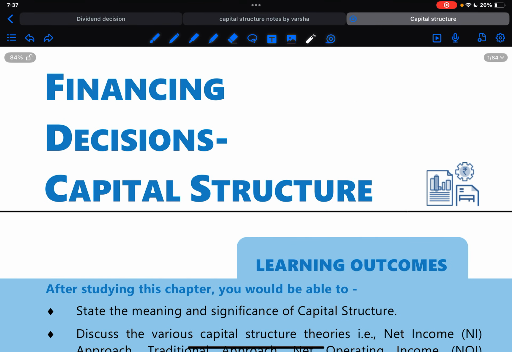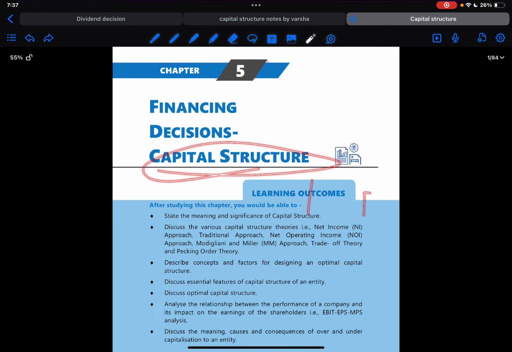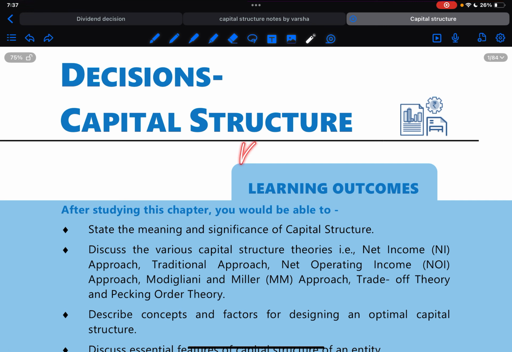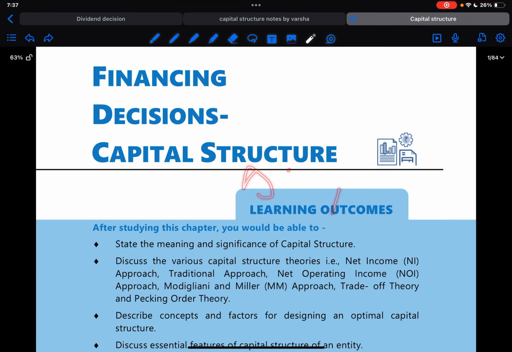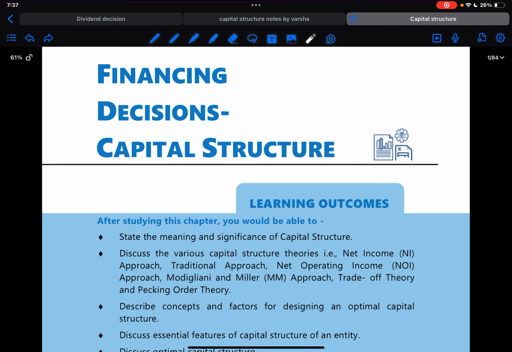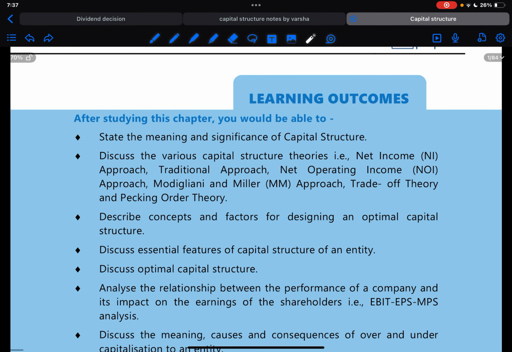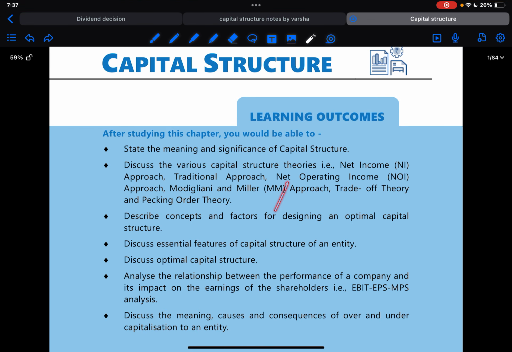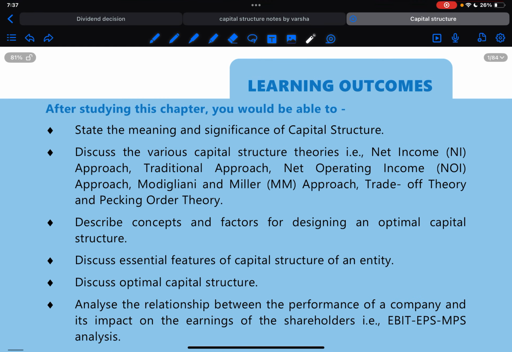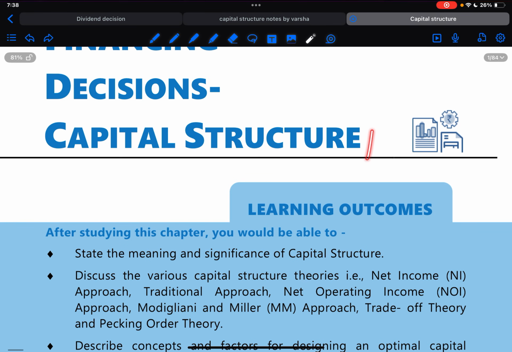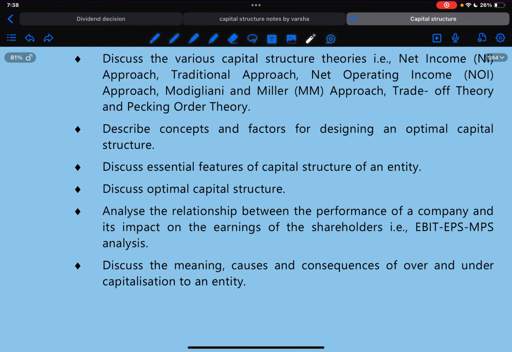Hello. So the topic that we're going to start is financial decision, that is capital structure. So we have seen a lot of financial decisions till now, investment decision, dividend decision and all. So one such decision is financial decision. What does financial decision involve? Your basic questions with respect to investment, like what should I invest in, or what should I buy, or where should I invest, where should I park my money, and for how much duration it should be there, and what proportion it should be there. So all the questions like this will be answered in the capital structure.